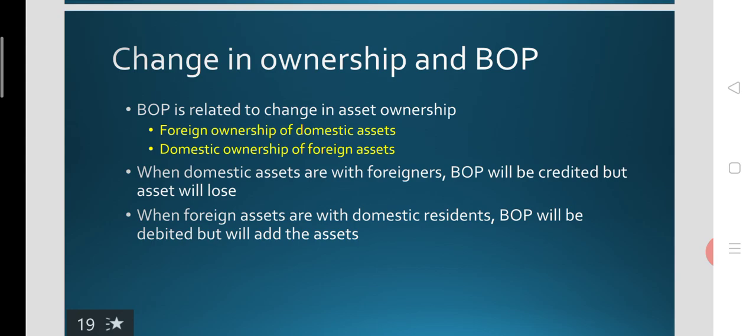When foreign assets are with domestic residents, that means when foreign assets are with the domestic businesses, domestic individuals, domestic government, then BOPs will be debited, but it will add to the assets of the nation.